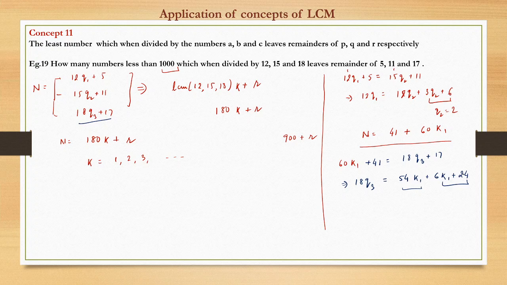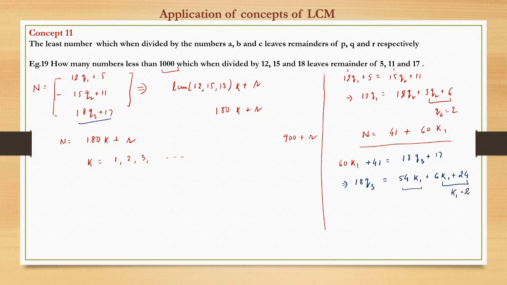At what value will this be a multiple of 18? So this we can write as 6 times k1 plus 4. If k1 is equal to 2, it becomes 12 plus 24, 36. So the smallest value k1 can take is 2.